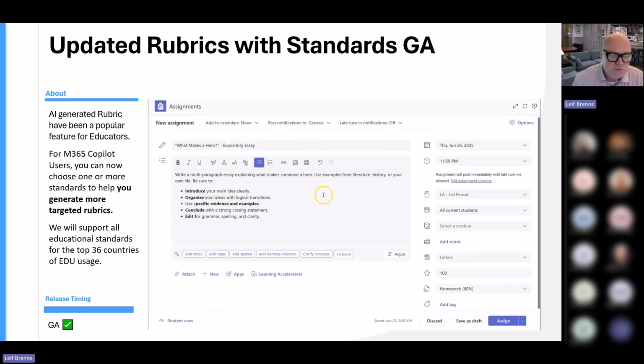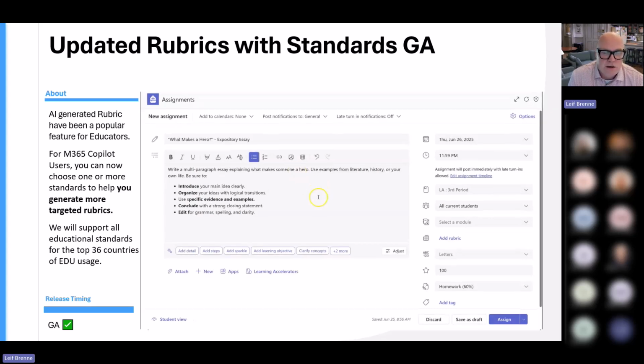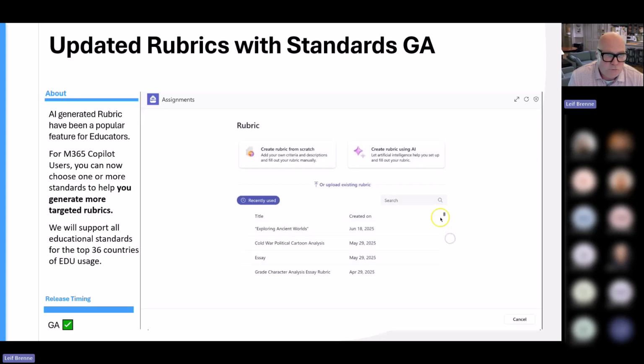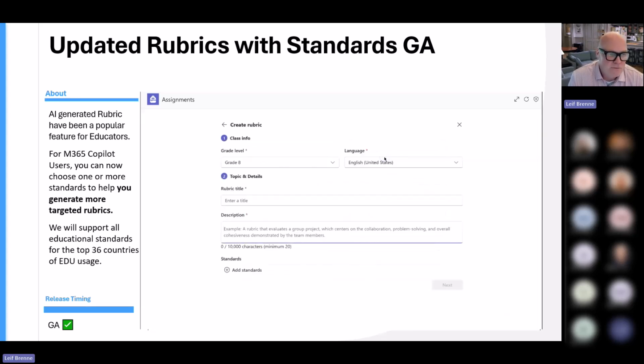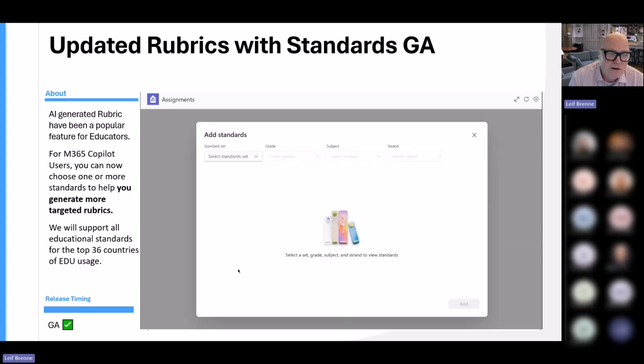We also added, for people with the M365 Copilot license, the ability to use standards in rubric generation. We already have the functionality of using rubrics, but now you can add standards as part of the rubric creation. Adding standards will help you make the rubrics even more tailored to the particular standard you're looking for.